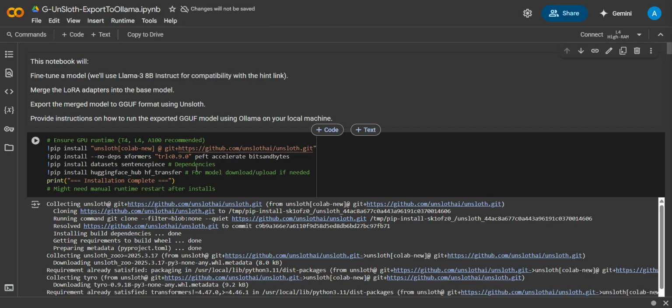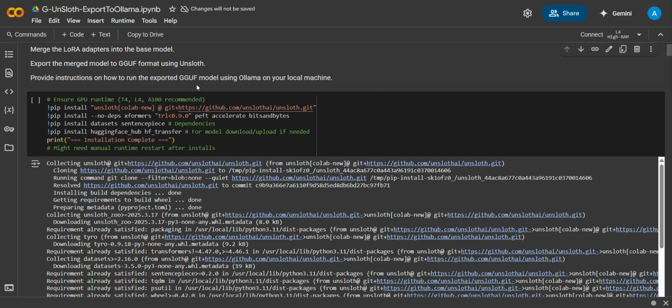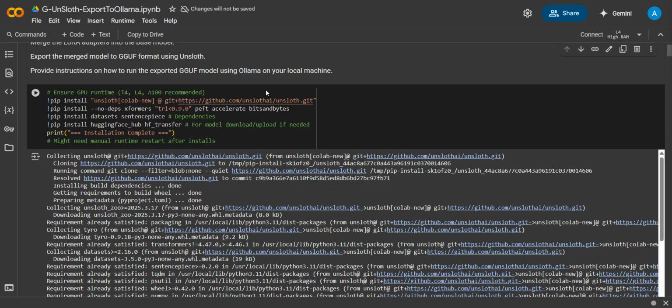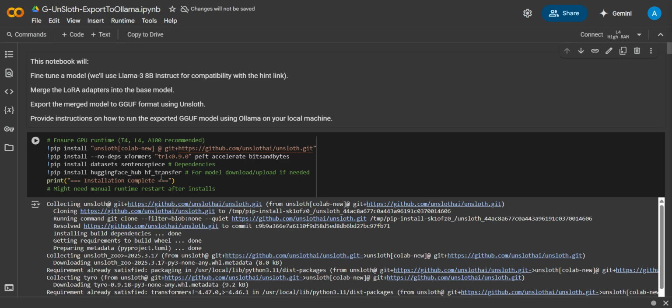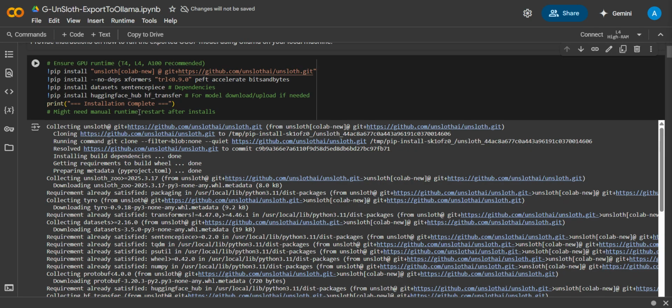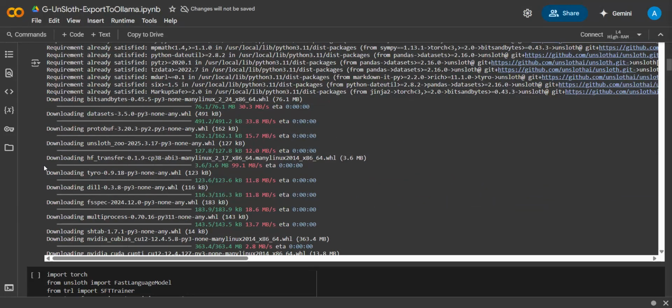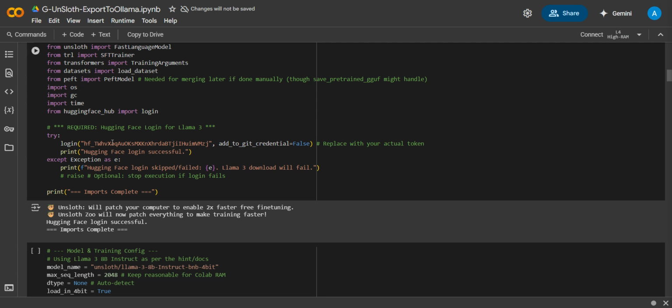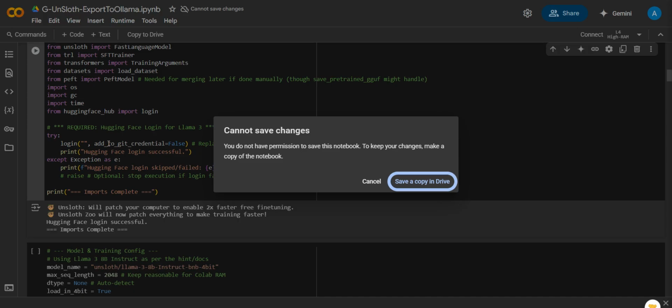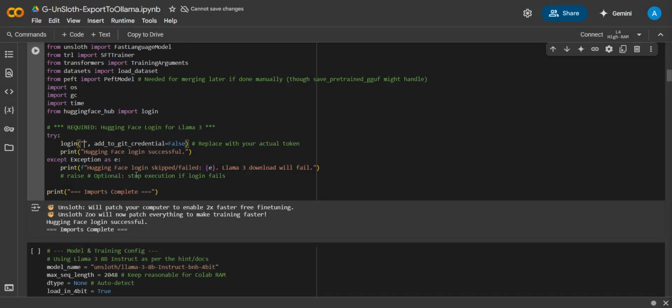Let's go to exporting to Ollama. I've run the GGUF model using Ollama on my local machine, but I don't have the output for that. But I'll still show how you can export the model and how you can run it. So this is the installation process. After that, this is my Hugging Face token, but it doesn't matter because I've already disabled that particular token.